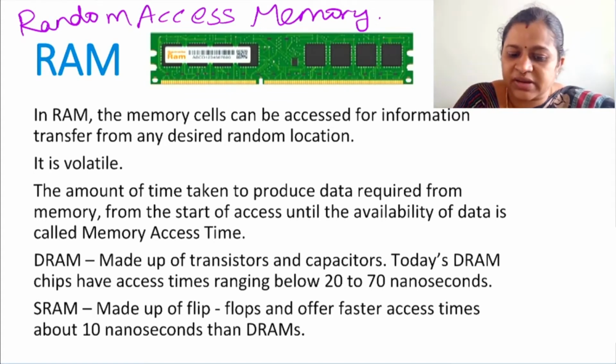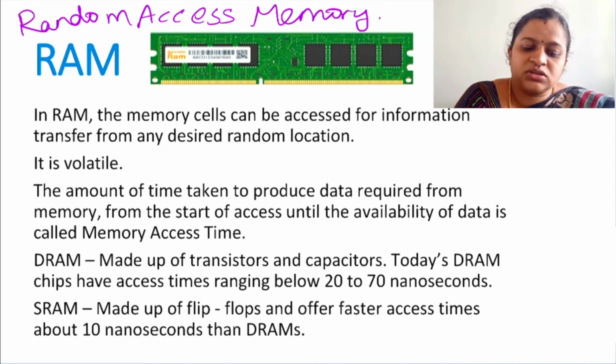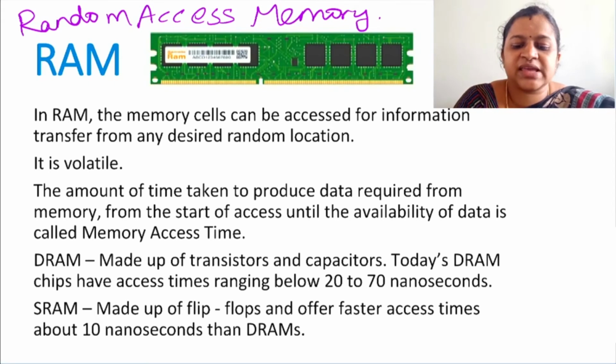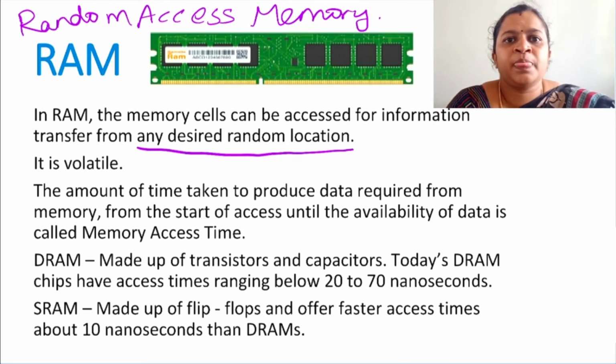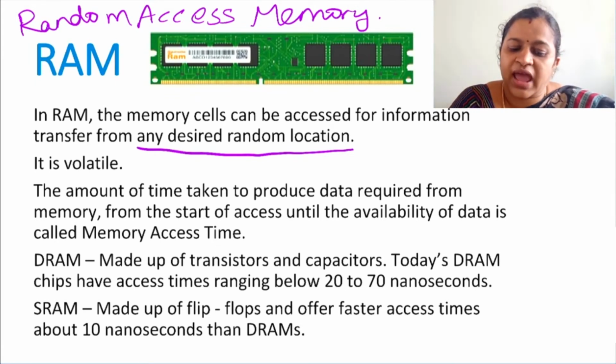This is the pictorial representation of RAM, how a RAM looks if you open your motherboard. The RAM memory cells can be accessed for information transfer from any desired random location. It is not compulsory that you access the data in sequential order in the memory locations. You can access it from anywhere in the memory. That is why it is called random access memory.